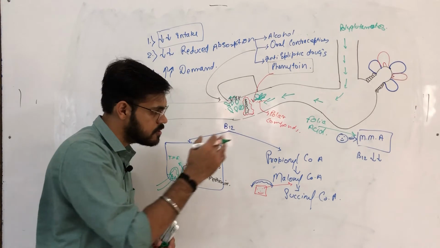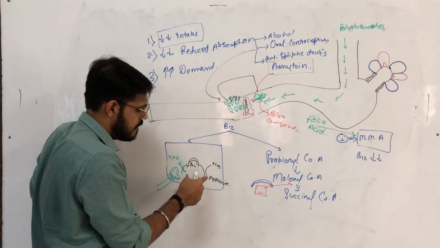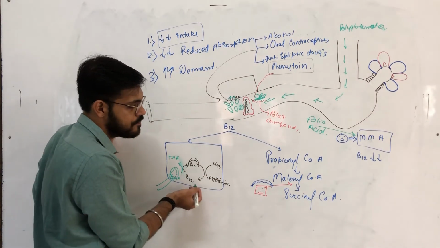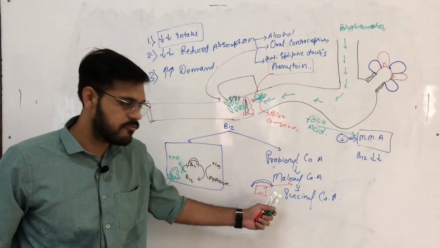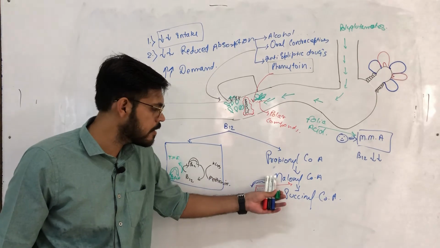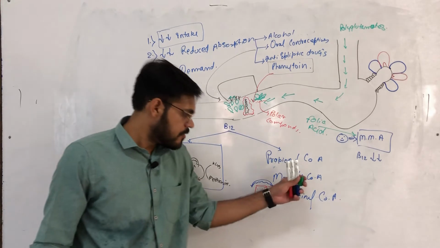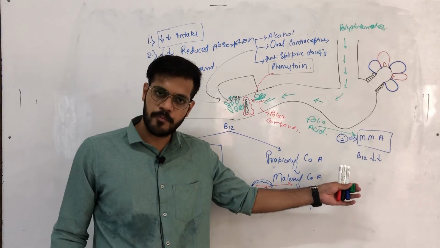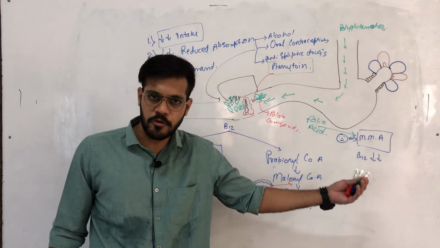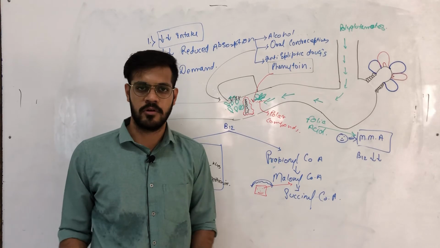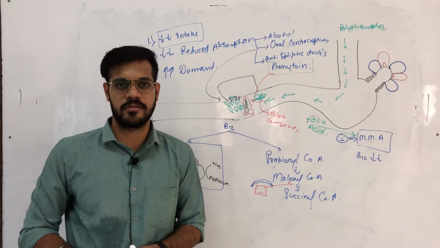The B12 which was already deficient, after we gave the patient folic acid, was pulled into this pathway, and very little or no B12 remained for the conversion of propionyl CoA and malonyl CoA to succinyl CoA. As B12 is not available, propionyl CoA will convert into propionates and malonyl CoA into malonates, and they will accumulate in the neurons and demyelinate them. The person may then develop a severe neurological dysfunction.